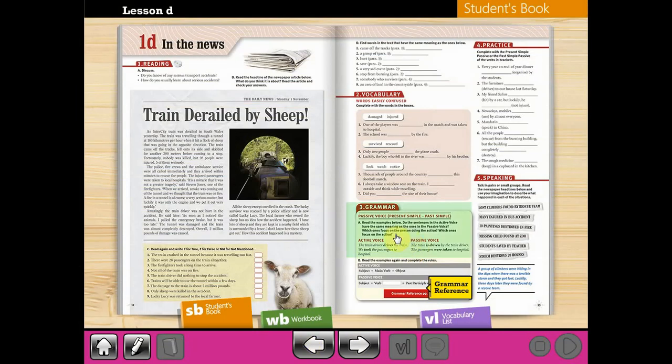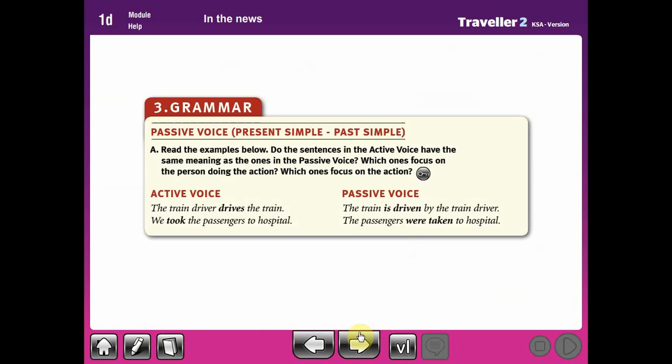To the grammar section, we have here the present simple and past simple, but with the passive voice. Passive voice means when you change the position of the subject to be the object and the object to be the subject. For example, I washed the car. When you use the passive voice, you say the car was washed by me. I study English. English is studied by me. So when I say English is studied by me, this is the passive voice.